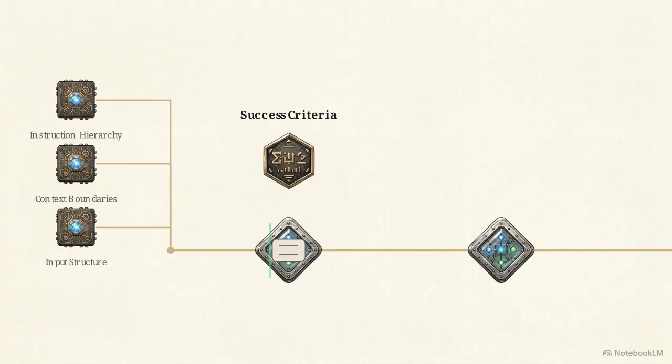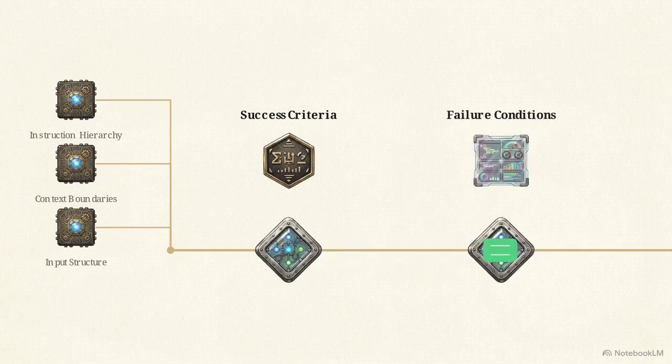Success criteria act as the primary filter for output validity. For a prompt to be deployable, the team must first quantify what a correct model response looks like. Failure conditions serve as the secondary gate. These gates screen for format breaks or unacceptable edge cases before the output ever reaches a production environment.